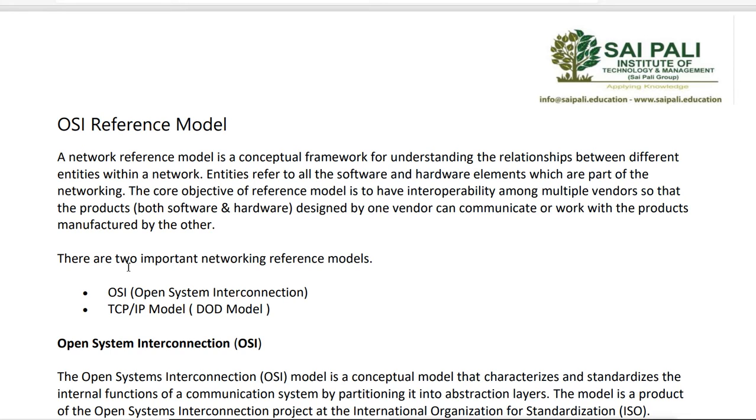We have one more reference model. It is called the TCP/IP model. It is also called the DoD model, that means the Department of Defense model. So this OSI is a reference model. It has a layer structure, which is defined in layers.